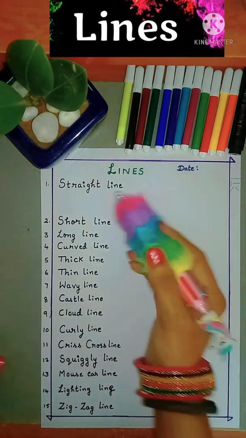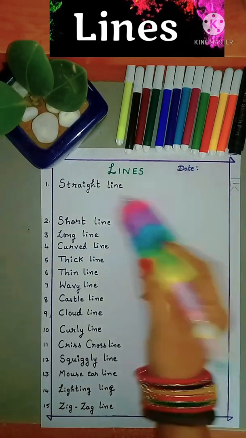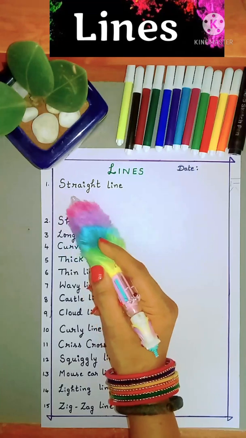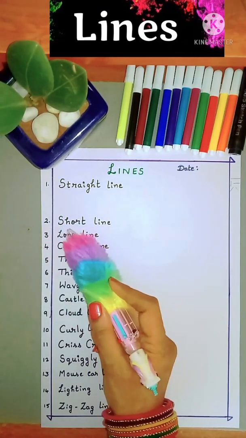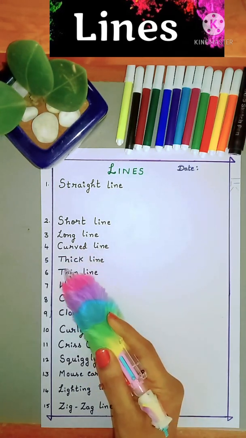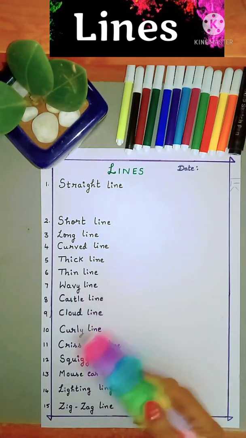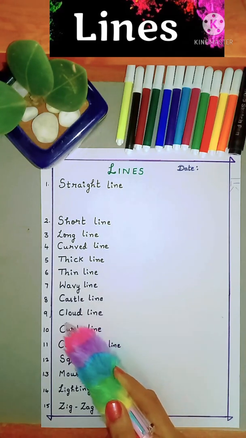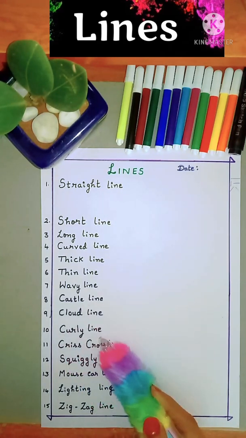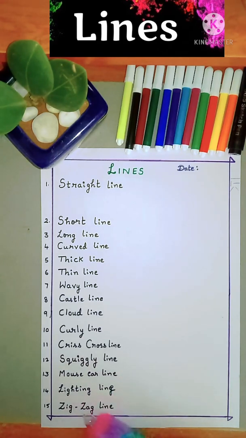So first, the chapter is lines and please mention today's date. The types of lines are: straight line, short line, long line, curved line, thick line, thin line, wavy line, castle line, cloud line, curly line, crisscross line, squiggly line, mouse ear line, lightning line and zigzag line.